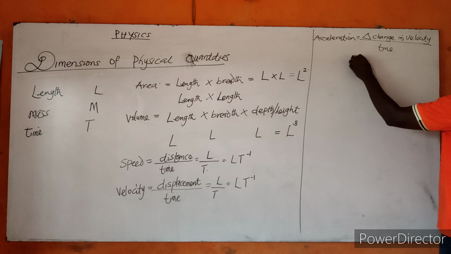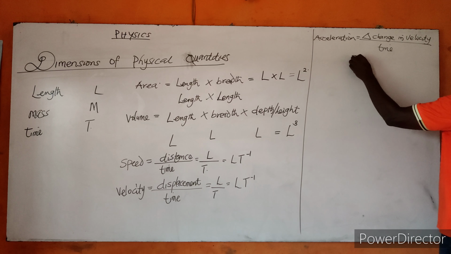So, do not forget, we have dimensioned our velocity as L T raised to the power of minus 1, all over another time, that is T. And this will now give us L T raised to the power of minus 2. That is the dimension for acceleration.